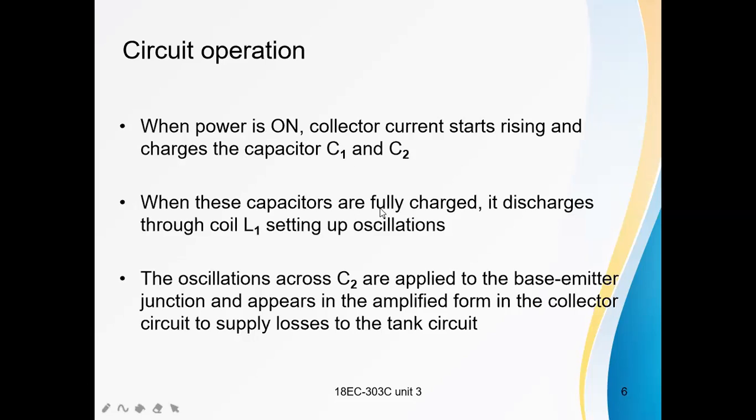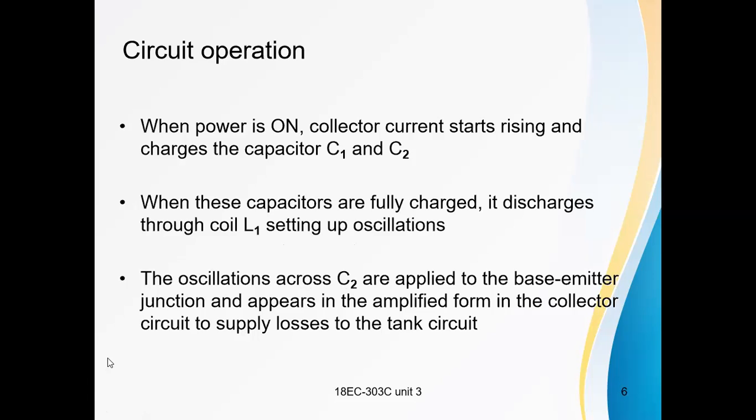When these capacitors are fully charged, they discharge. These capacitors start discharging through coil L1. That means the oscillations will be produced. The oscillations across C2 are applied to the base emitter junction.